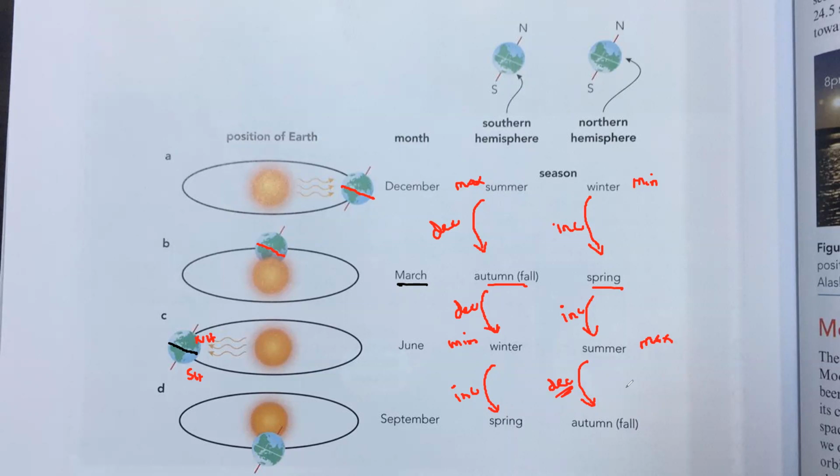So as the position of the earth changes, the amount of energy received by the northern and the southern hemisphere changes. If the northern hemisphere receives the maximum energy, it will have summer in the north. And if the southern hemisphere receives the minimum energy, it will be winter. So there will be opposite seasons. If the northern hemisphere has summer, the southern hemisphere will have winter, or the other way around.